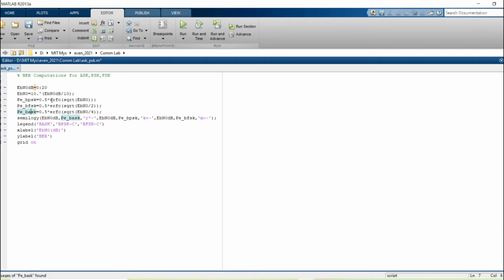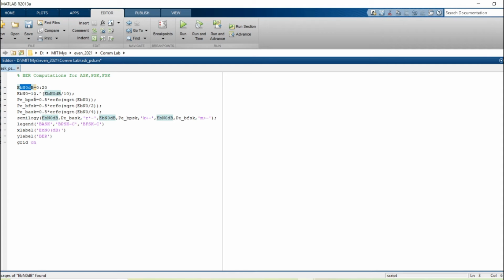And there is an inbuilt function ERFC, the complementary error function, which is already there in MATLAB that we can use. It is 0.5, that is 1 by 2, multiplied by ERFC of square root of EB by N naught by 2 for BFSK, and for BASK it is 1 by 2 ERFC of square root of EB by N0 by 4 as already stated. So this is now calculated for every value of EB by N0 in decibels.